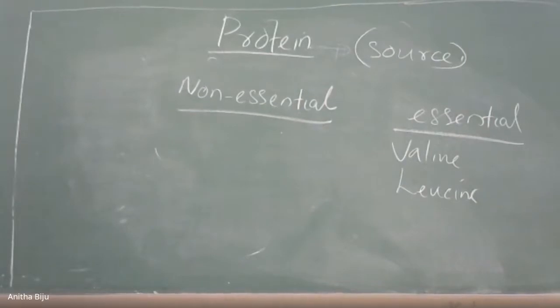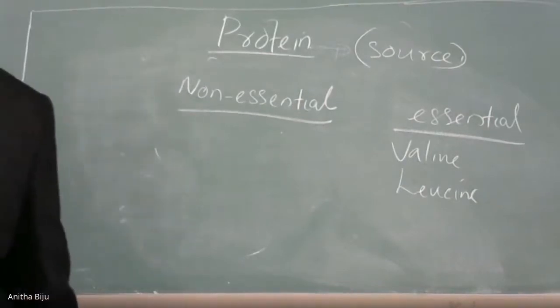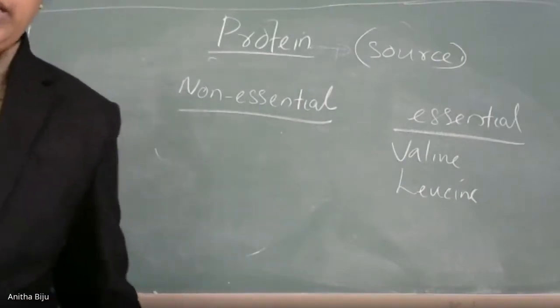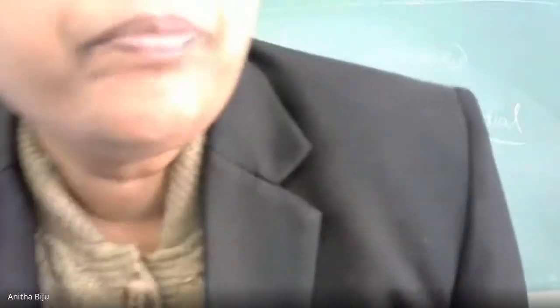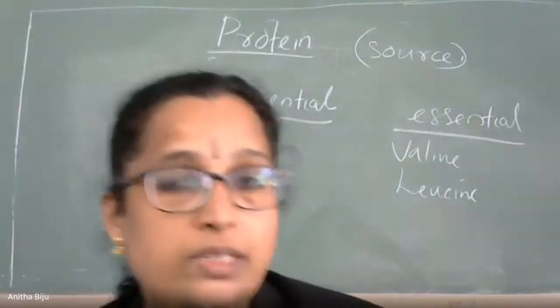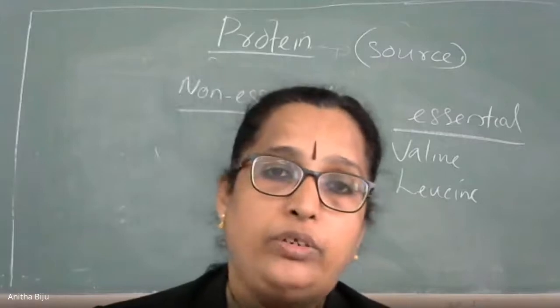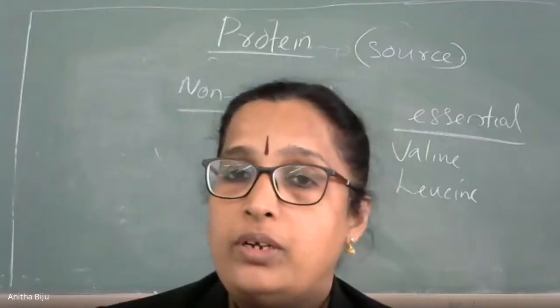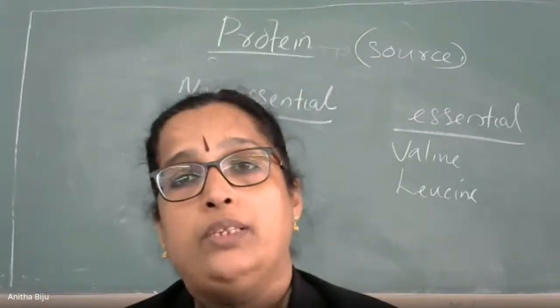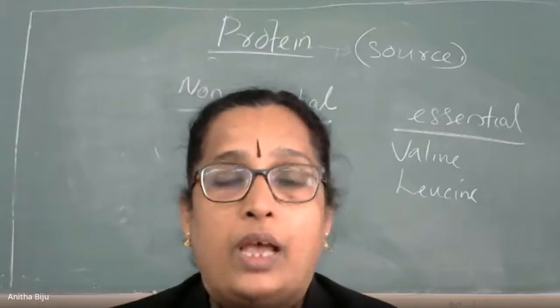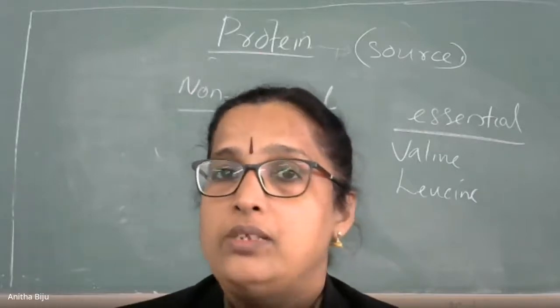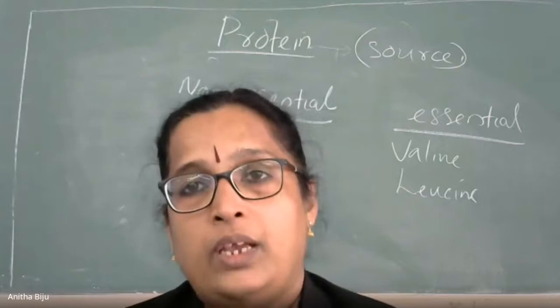So this is all about the classification of amino acids. Got it? Two classifications are there. One classification is on the basis of its nature: neutral amino acids, basic amino acids, and acidic amino acids. And second is on the basis of its source. They are of two types.